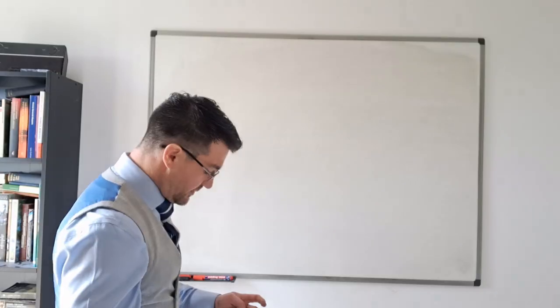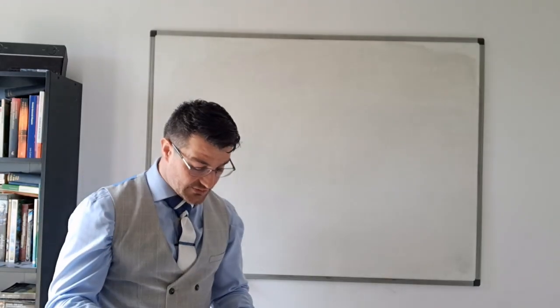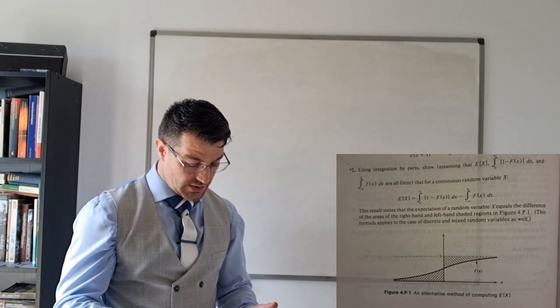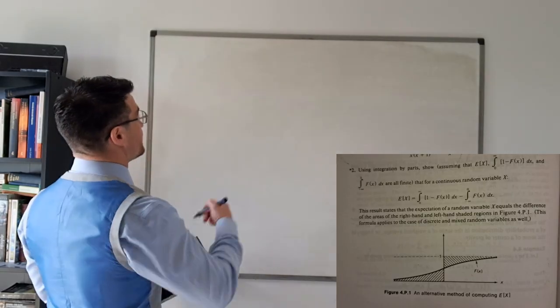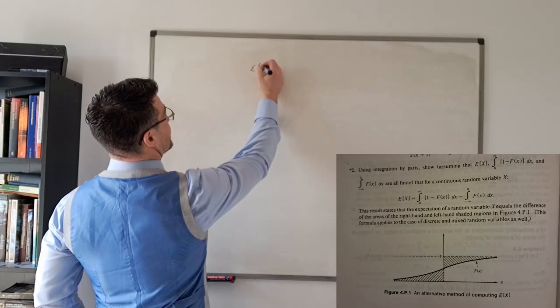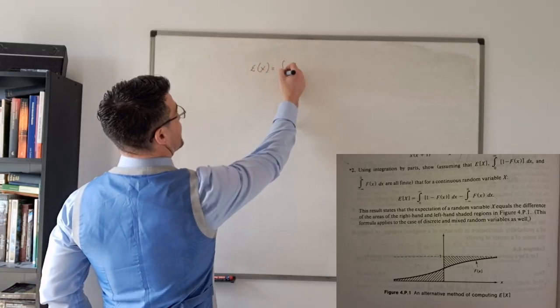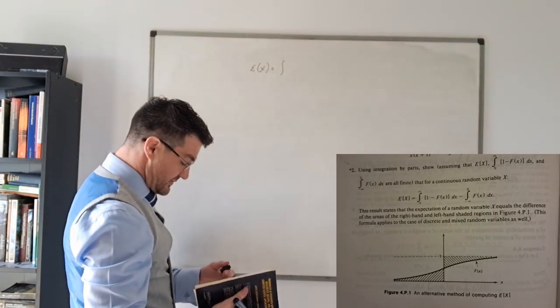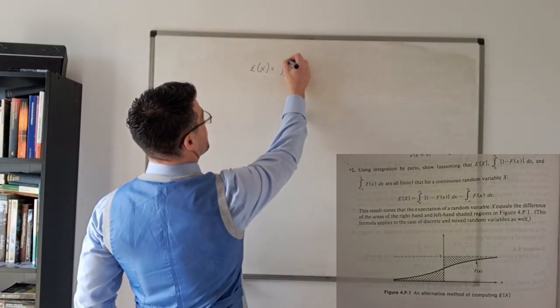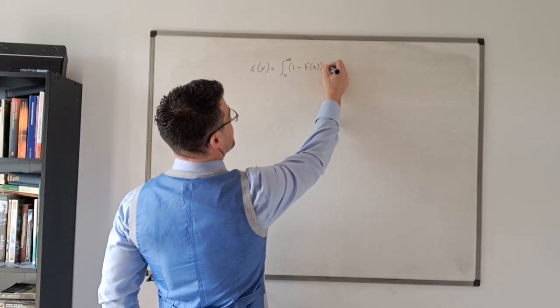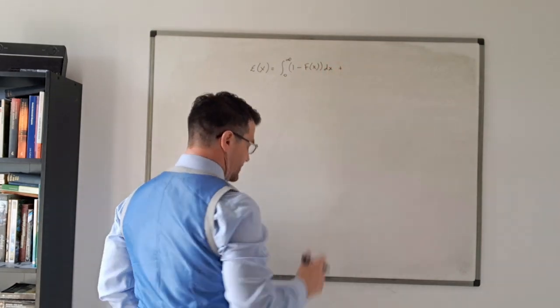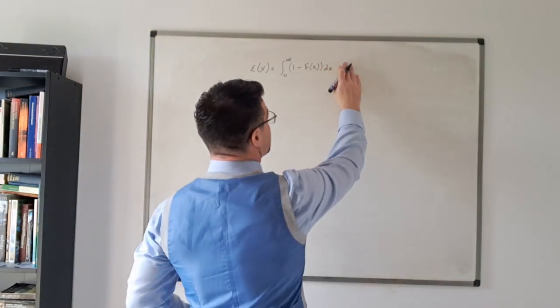Okay, so what's the problem? Using integration by parts, show that for a continuous random variable X, we've got the following: that the expectation of X is equal to the integral from 0 to infinity of 1 minus F(x) dx, plus, is it plus or minus? I think it's minus actually, isn't it?